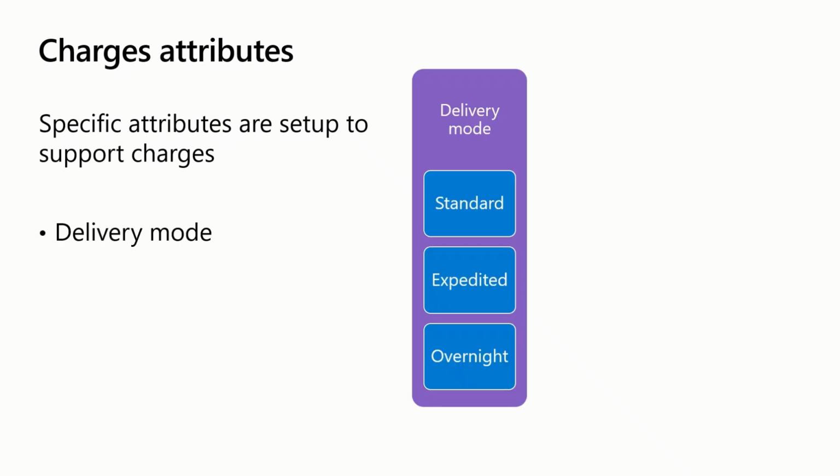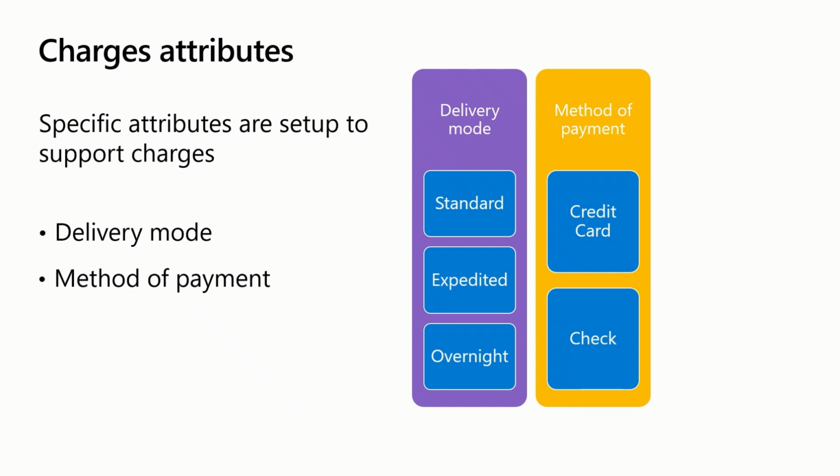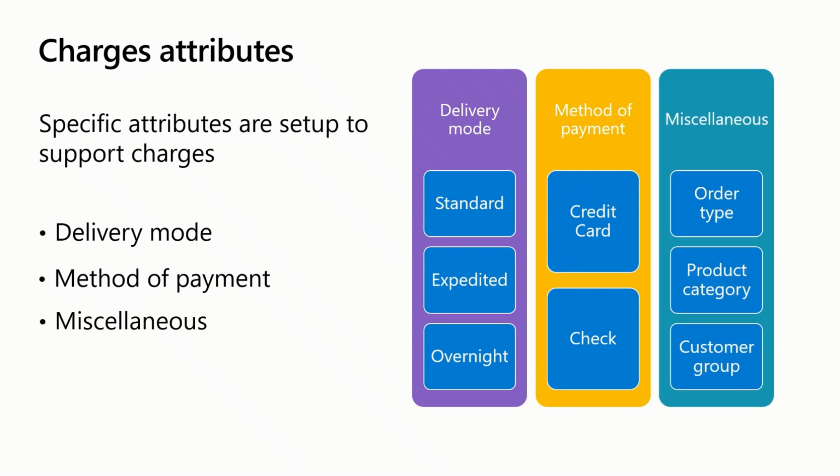Here are some examples of different types of charges. Delivery charges based on the mode of delivery. For example, if the customer wants expedited delivery for their order, they will be charged an additional fee. Charges based on method of payment. For example, if the customer pays via credit card, they will be charged a merchant fee. And miscellaneous charges can be defined based on specific conditions such as order type, product category, customer group, or any custom criteria. Some examples are special packaging fee, handling charges for delicate items, or regulatory fees. These examples can be used as pricing attributes to set up auto charges in unified pricing management.